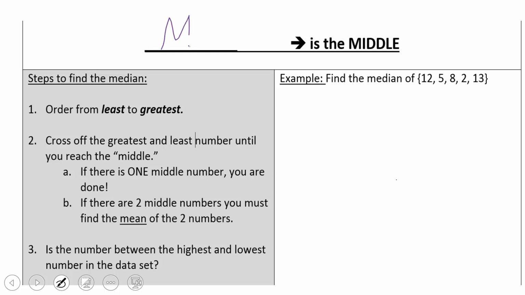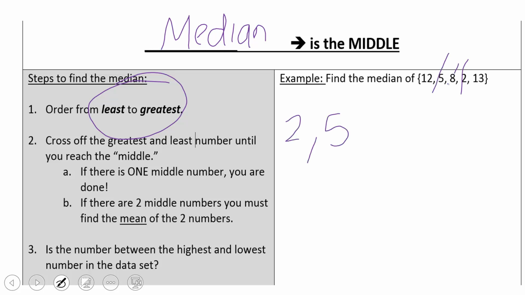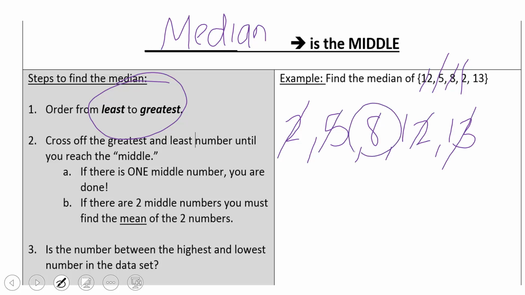that's by just looking at a middle number. You're not doing any math. All you're doing is find who is the number that is living in the middle. The most important step, you always, to find the median, have to order from least to greatest. So 2, 5, 8, 12, and 13. And basically, I just work my way from the outside in. 8 is the middle number.